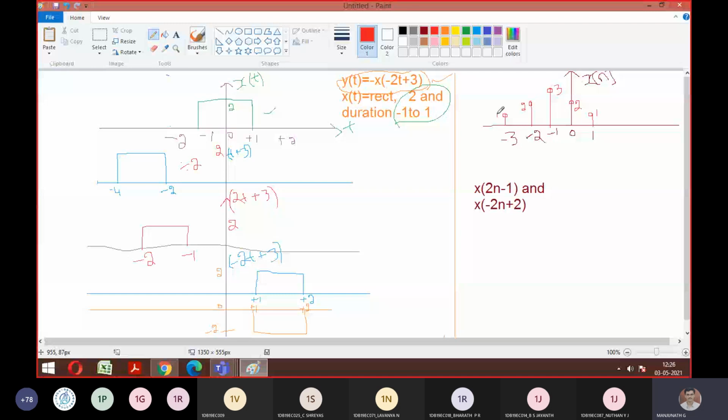So for this x of n, you are supposed to plot x of 2n minus 1 and x of -2n plus 2. We'll do this, everyone? Yes, sir. Okay, solve it. So just make a note of the question, everyone. So we'll try to analyze this. So tomorrow we will deal with the next type of problems.